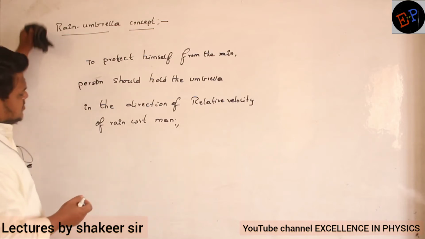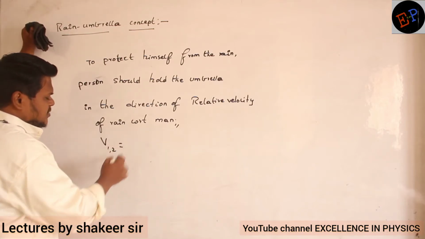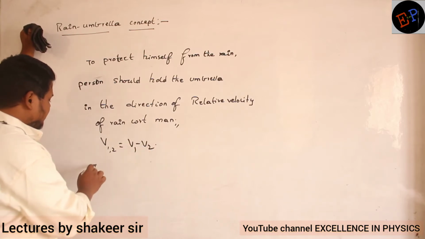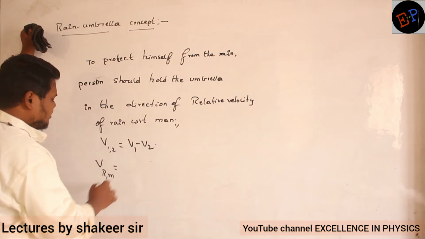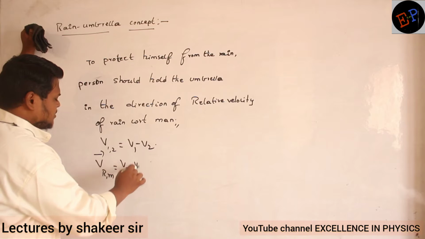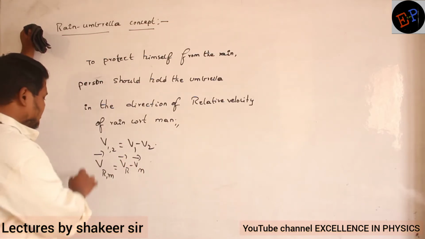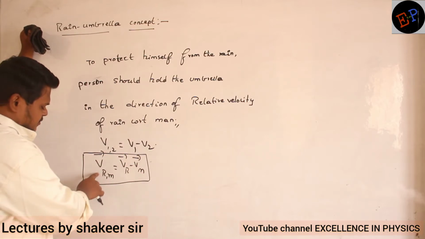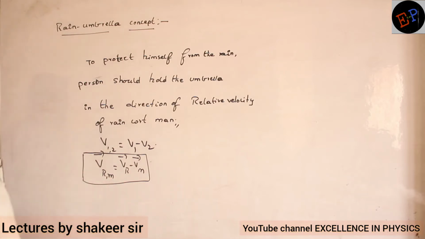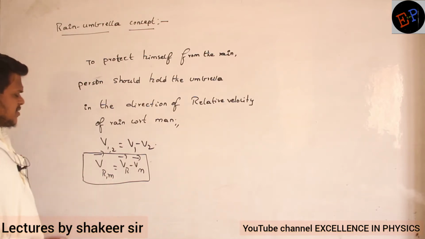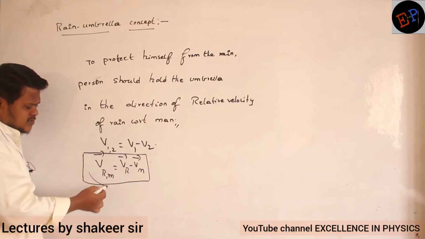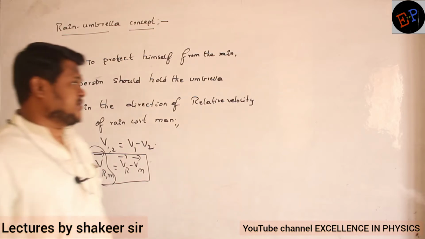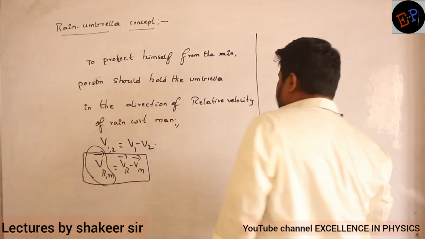So the relative velocity concept we have already written, no? V12 can be written as V1 minus V2. This we have already studied, no, ma? In the same manner, we will write velocity of rain with respect to man. How can I write? I can write velocity of rain minus velocity of man. This is how I have to write, no, ma? Okay. So here also the total concept is based on this relative velocity concept only. So velocity of rain with respect to man is nothing but velocity of rain minus velocity of the man. Are you able to understand, ma? So the person should hold the umbrella in which direction? In this direction. The person should hold the umbrella in the direction of relative velocity of rain with respect to the man. Okay, now see. Let us try to understand some examples based on this one.